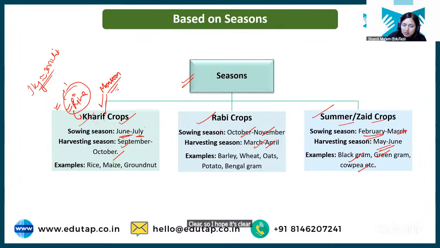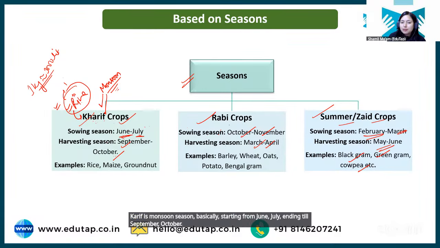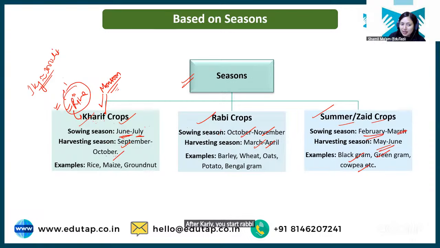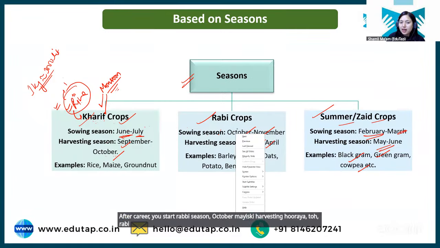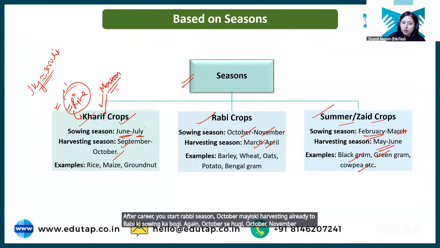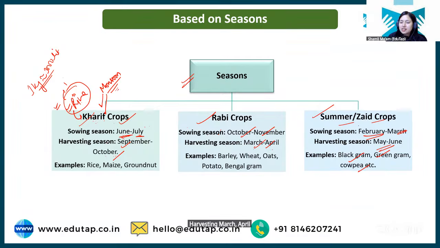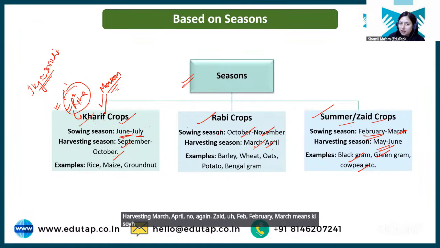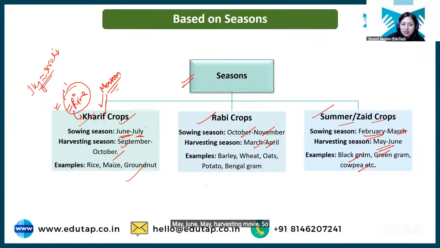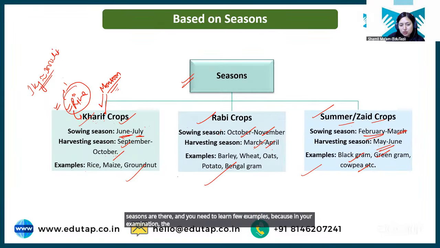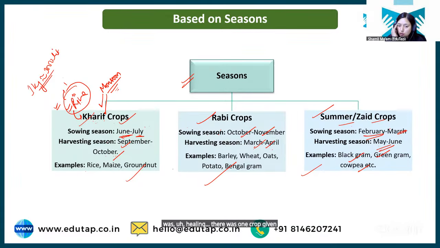Kharif is monsoon season, basically starting from June, July, ending in September, October. After Kharif you start Rabi season. In October, Kharif harvesting is happening, so when will Rabi sowing be done? Again from October. Sowing will be in October, November, harvesting will be in March, April. Zaid sowing will be in February, March, and harvesting in May, June. So all these seasons are there and you need to learn a few examples, because in your examination the question asked to you was like, there was one crop given and you were asked in which season this crop is sown.